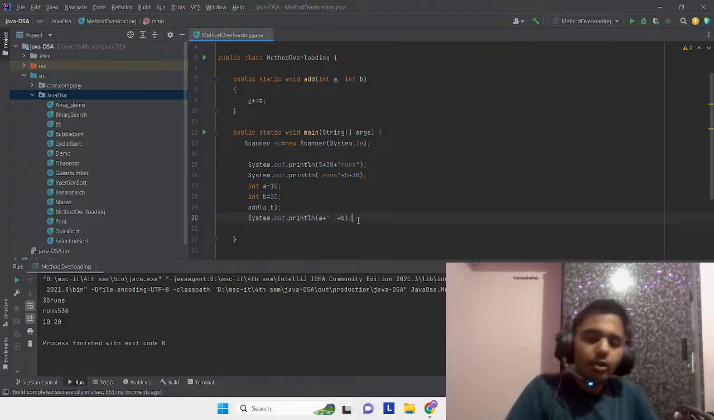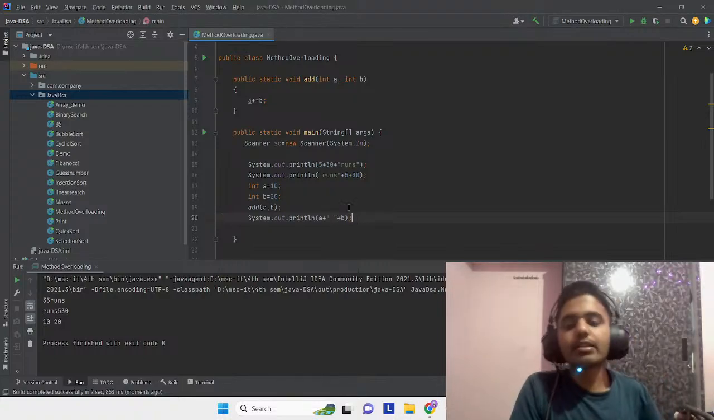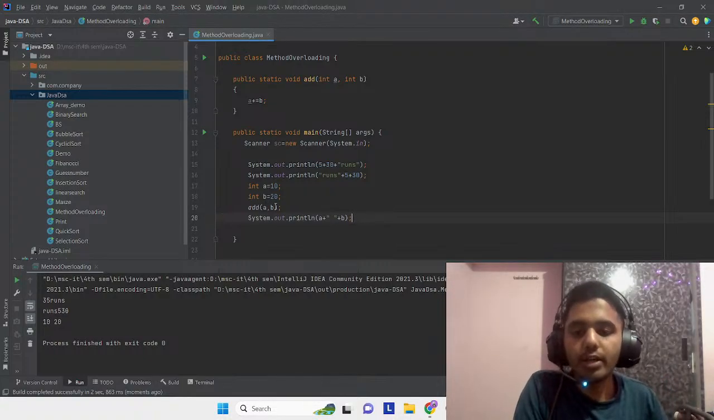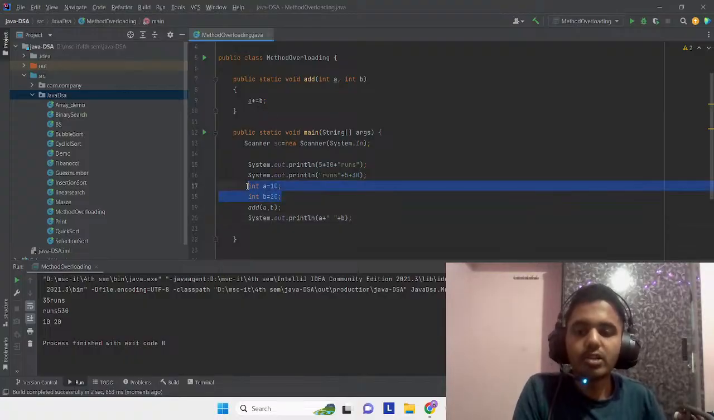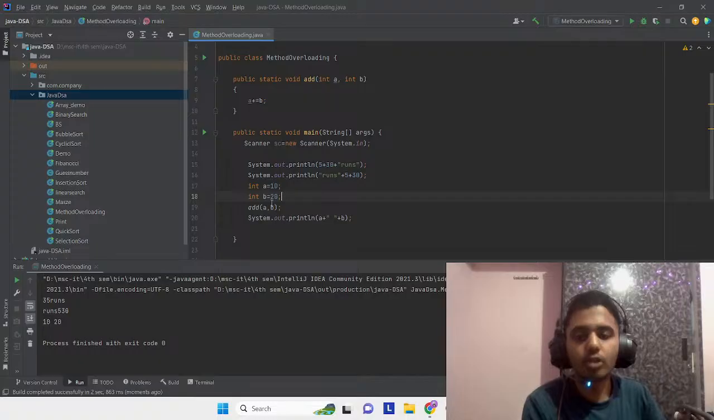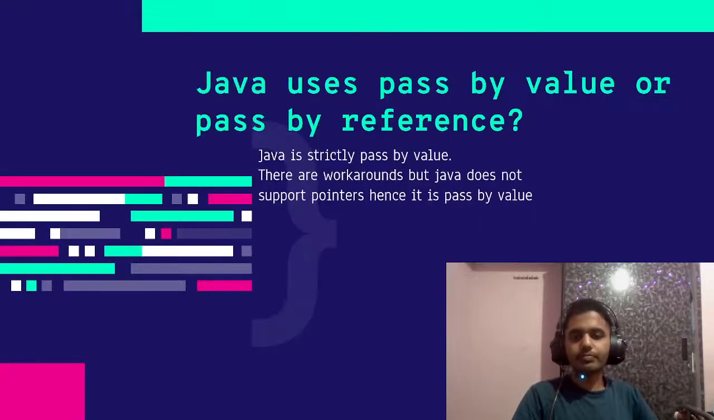What's happening here is you are passing your variables 10 and 20 into it, and they are passed as a copy. The value is passed. The addition is done, but it's not reflected over here because the value is passed, not the reference, not the memory location. So we can say Java is strictly pass by value only. Let's move on to the next question.